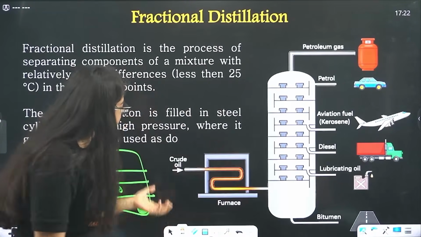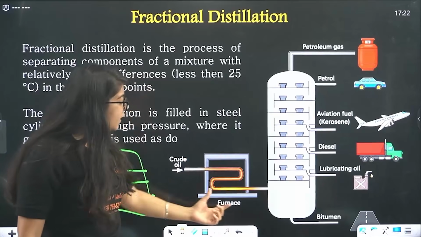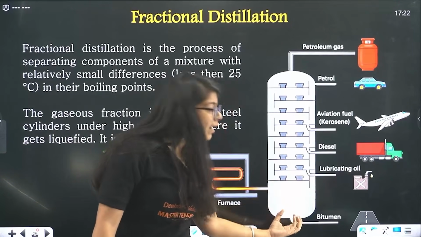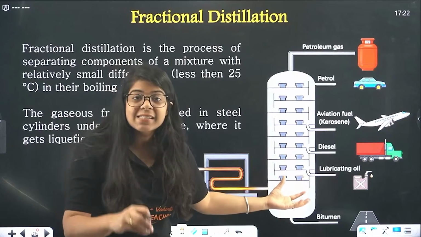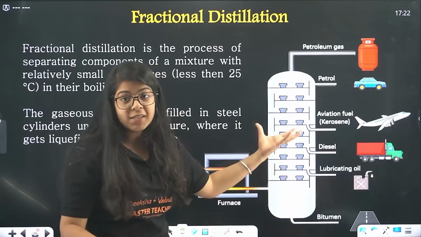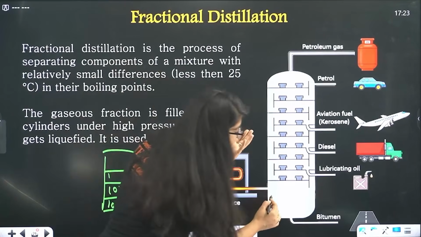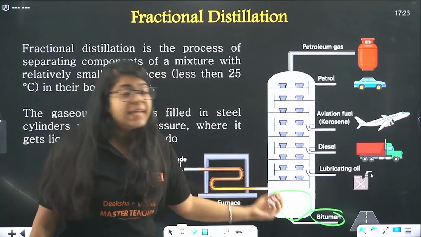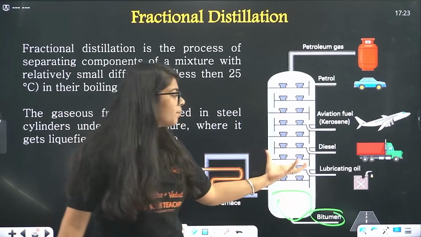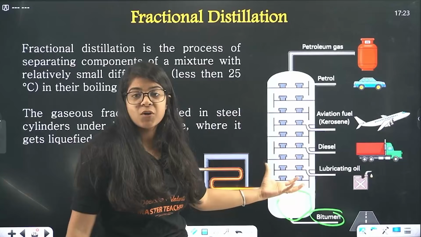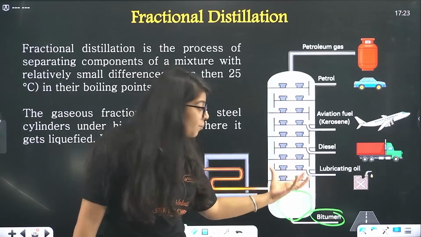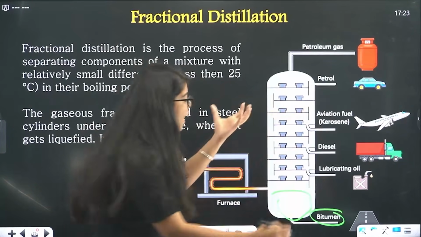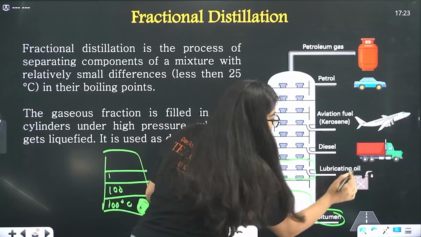Now what happens when you send this crude oil into this furnace? There is this temperature and the crude oil boils. The one with the lesser boiling point boils and goes up, and here we collect bitumen, right? Then the temperature is a little less. Now the liquids which have a lower boiling point boil again, and here we collect the lubricating fuel.